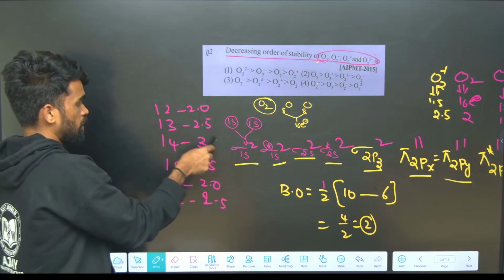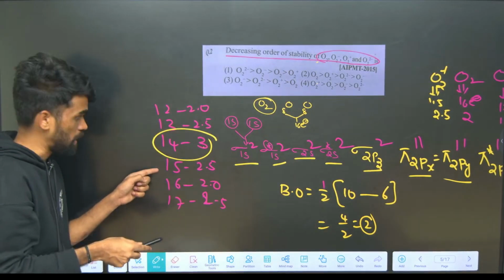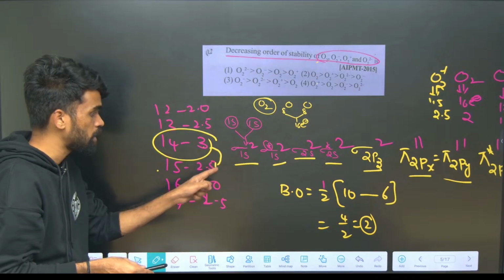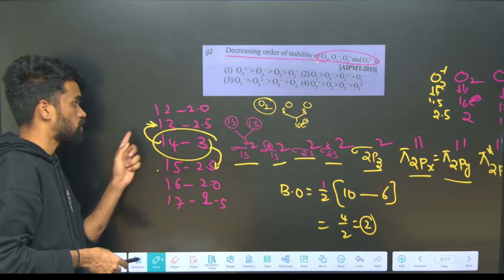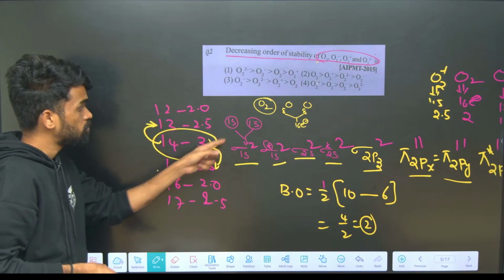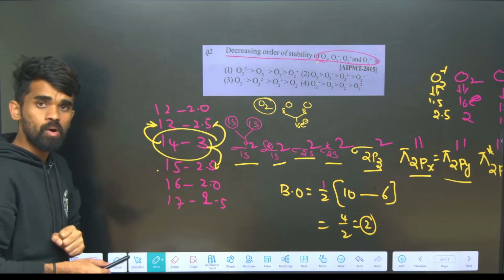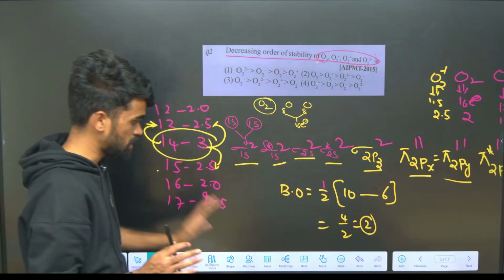For every increase of 1 electron, decrease the bond order by 0.5. For every decrease by 1 electron, decrease bond order by 0.5. That's it. This is a simple trick.